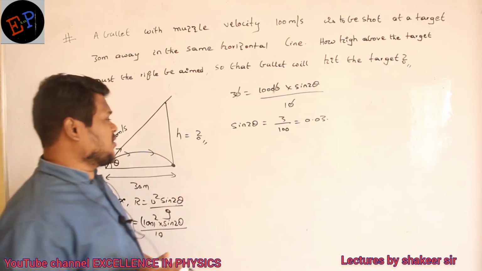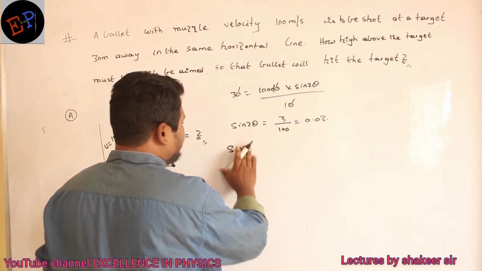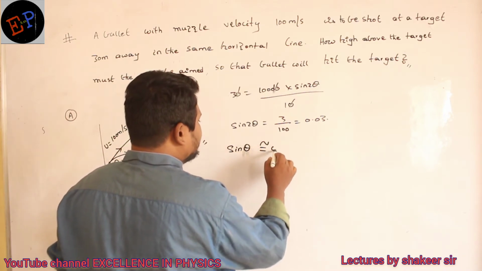For such small values, sine theta is almost equal to theta.